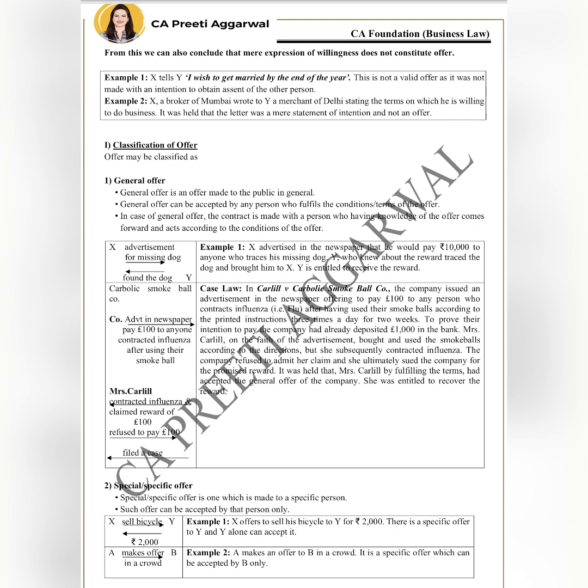She claimed her reward of £100, but the company failed to pay, claiming that they couldn't believe that she contracted influenza. They argued that she must have not used the product properly. What do you think? Would she have won the case or lost the case? Definitely, yes, of course, she won the case because it was a general offer.